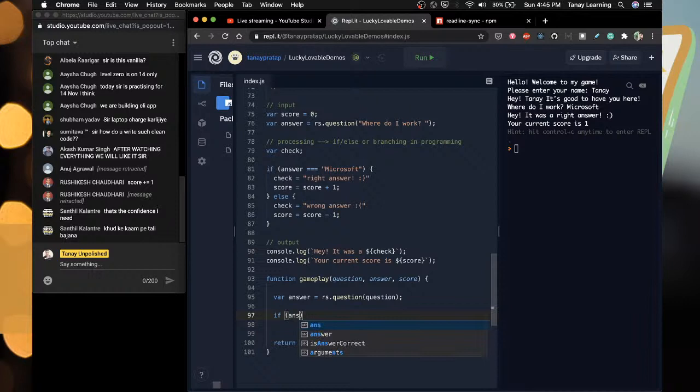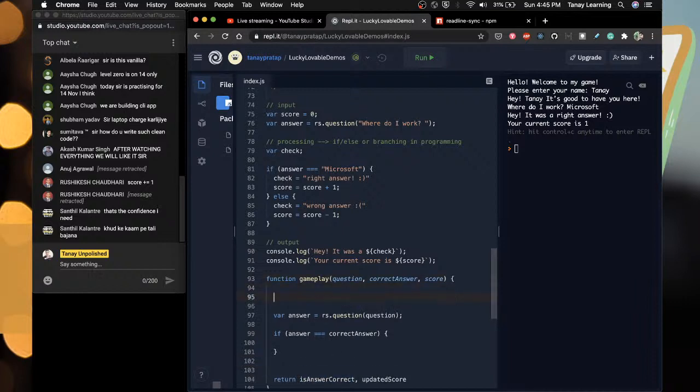See, that's the problem. Answer should not be answer. So what I'll do is I'll make it correct answer. So if answer equals correct answer, in that case, what do we do? We say is answer correct true. So we have to define where is answer correct.